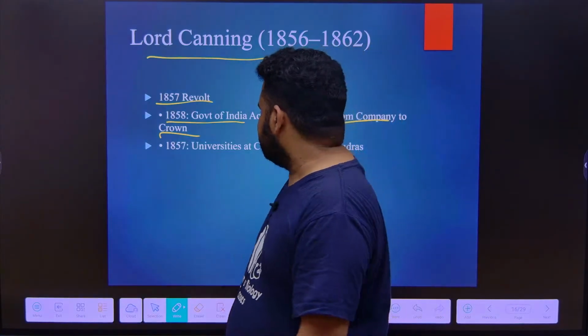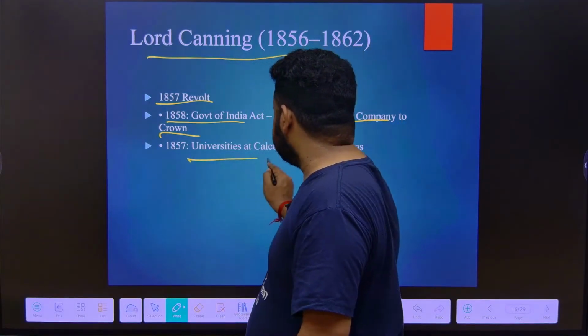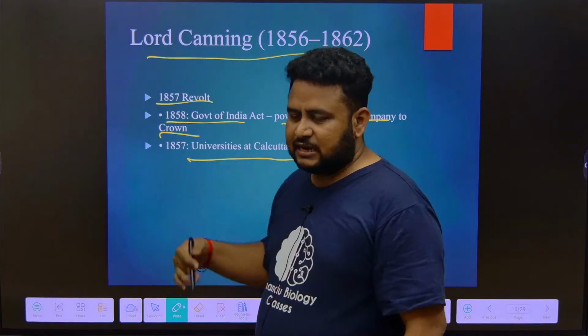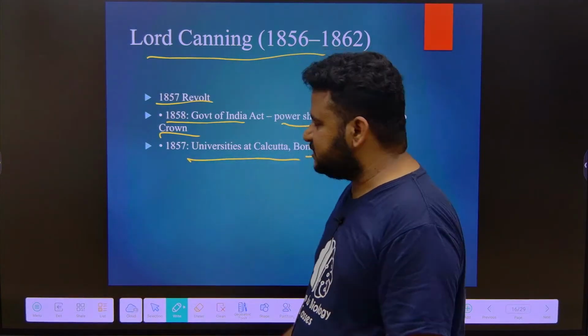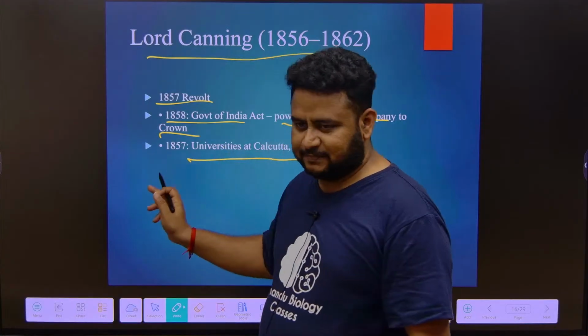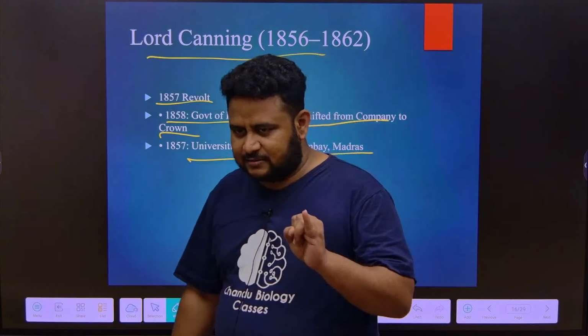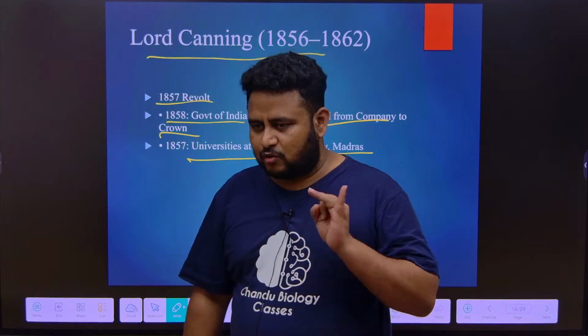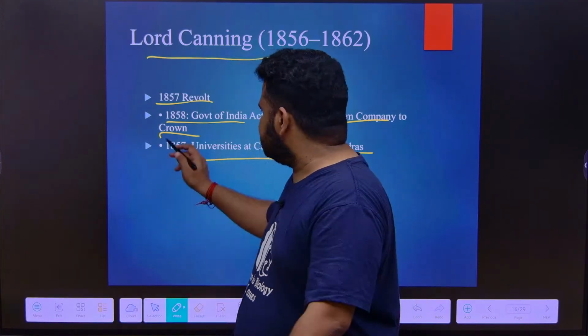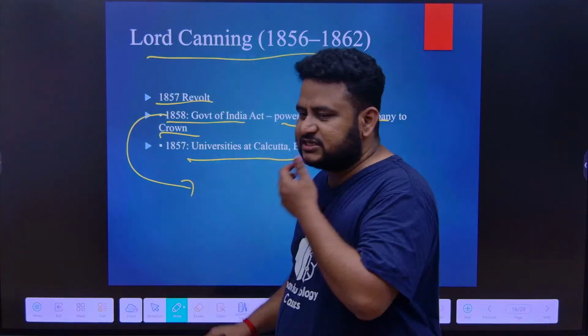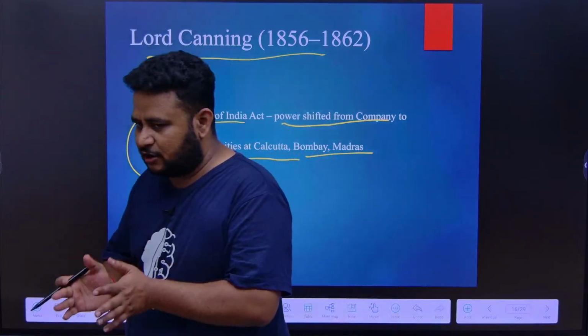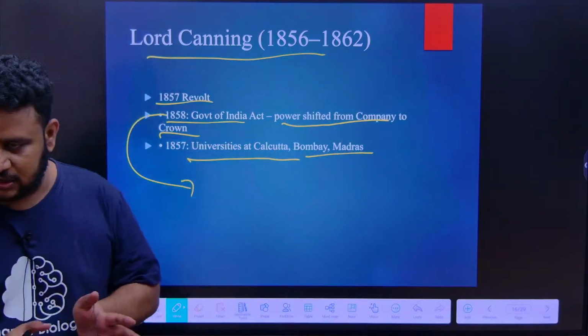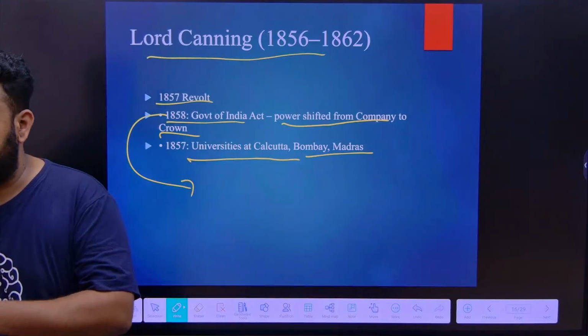India. Okay. Now what happened was, universities were set up at Calcutta, Bombay and Madras. That is, at all the presidencies, universities were set up, which were Calcutta, that is in the Bengal presidency, Bombay and also Madras. Okay. This Government of India Act 1858 also changed the position. I told you, there will be a Governor, later it will become Governor General of Bengal, then Governor General of India, later it will become Viceroy.